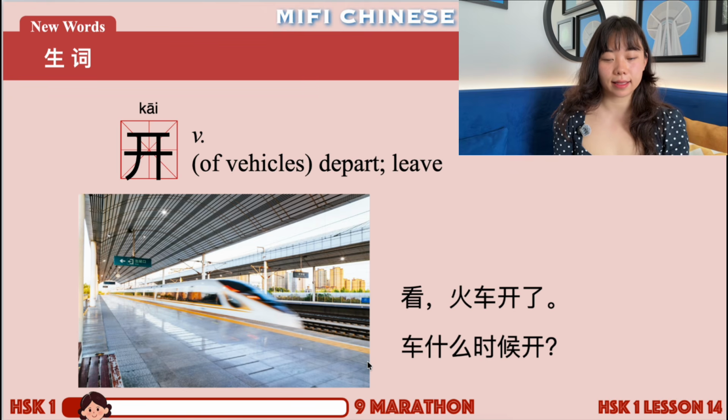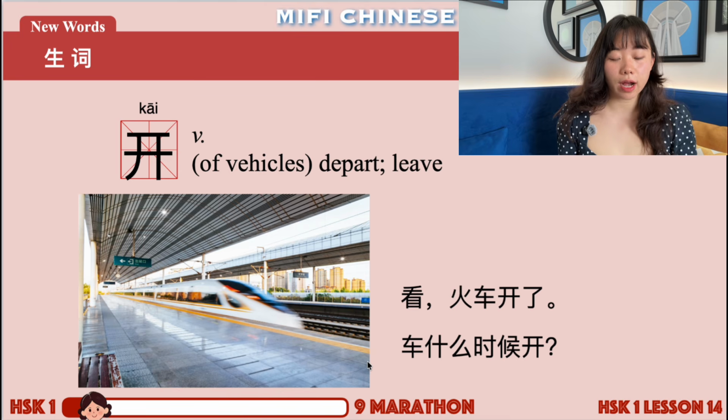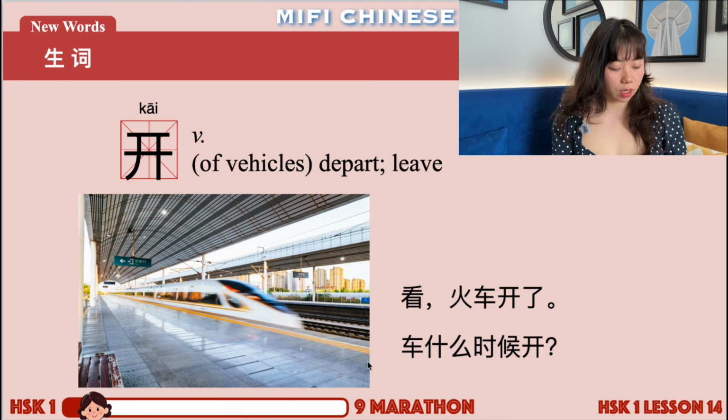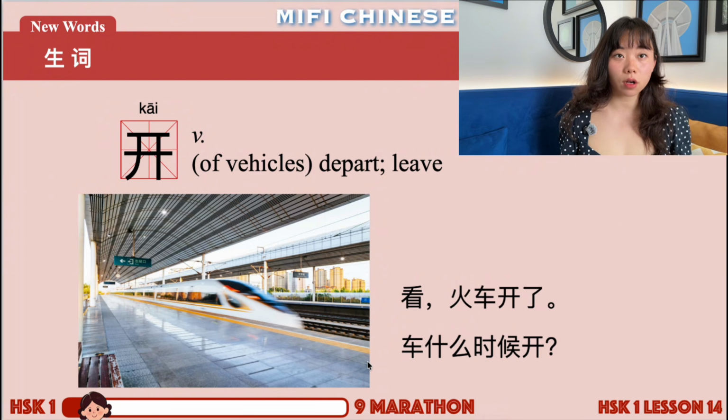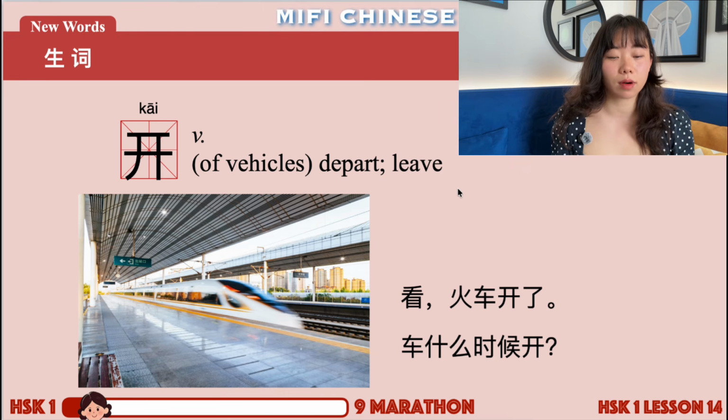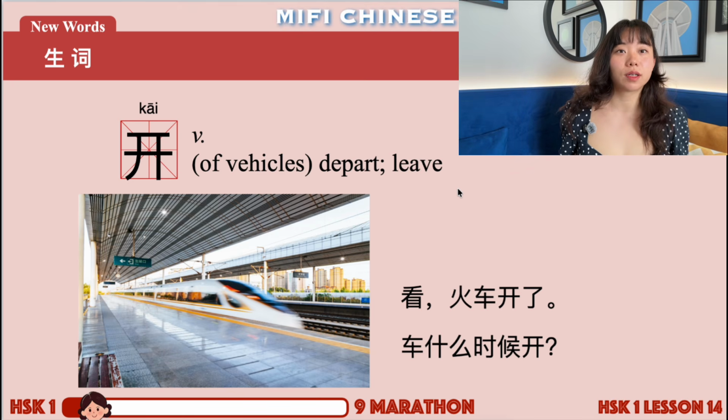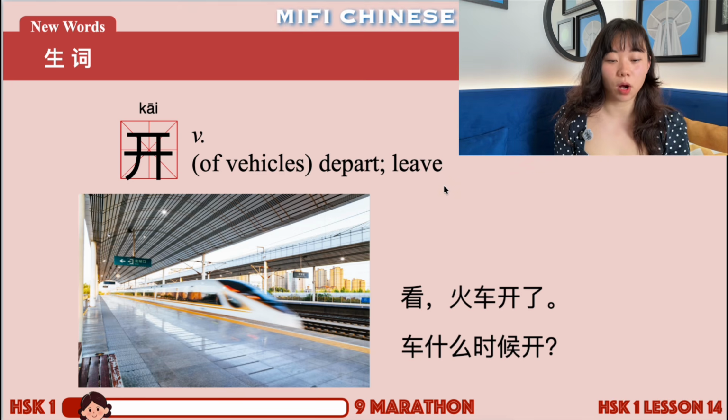开. So earlier we saw it already, right? To drive or to depart. When you are saying a car, 开车, it means that you are driving the car. You're like someone, maybe yourself or someone is driving the car. But when you use it to describe trains or planes, bigger transportations, you don't actually mean that someone is driving, but most of the time you mean that this vehicle is departing or leaving, because you cannot literally be driving the train, right? So it means to depart or to leave.